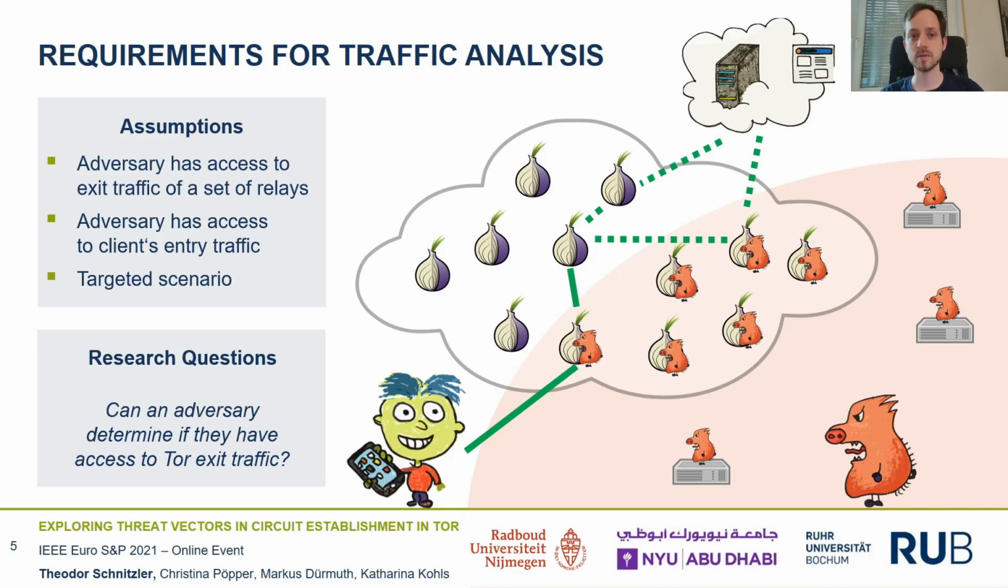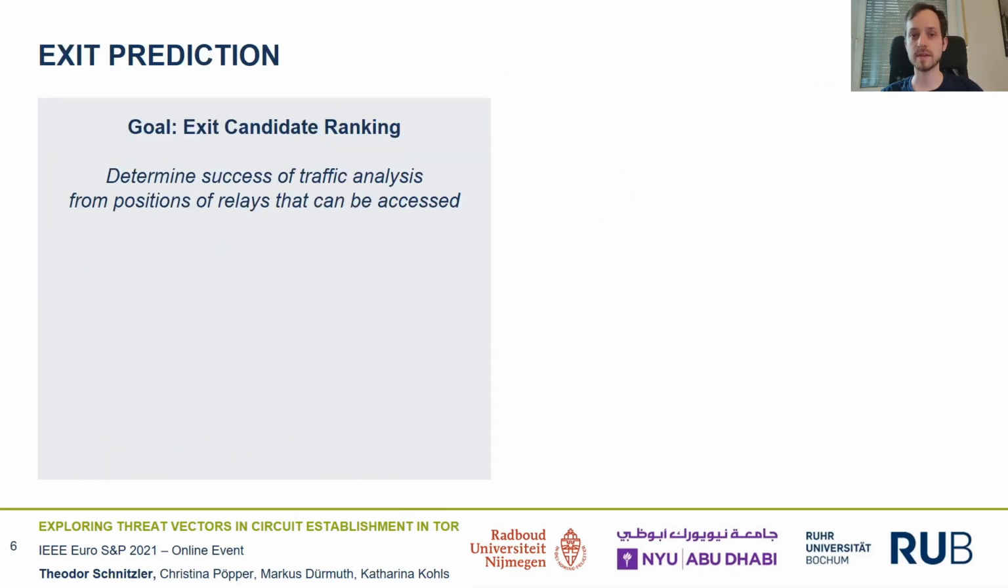So the basic idea we pursue is to predict or guess the exit relay used by a particular client. Our goal is to have a ranking of relays to determine which are more likely to be used in the exit position. Based on such a ranking, an adversary can reason if traffic analysis might be successful or not. And we use some fundamental characteristics of Tor's circuit establishment procedures for this.